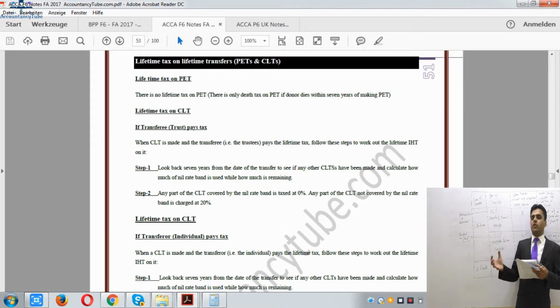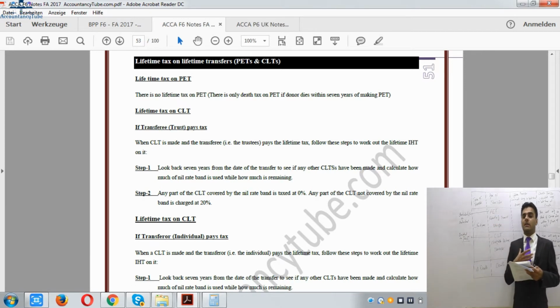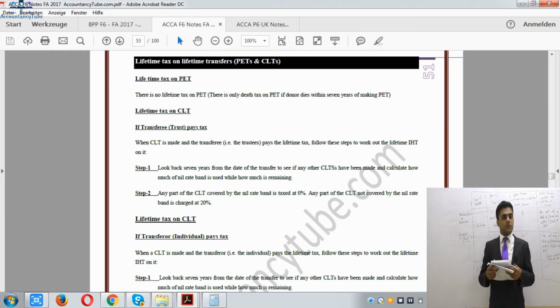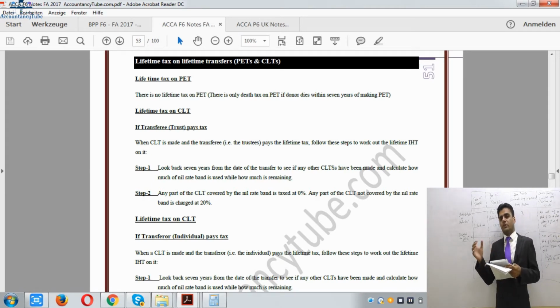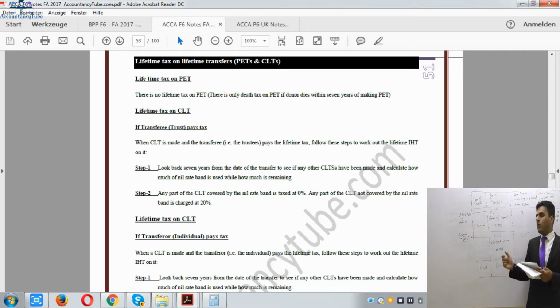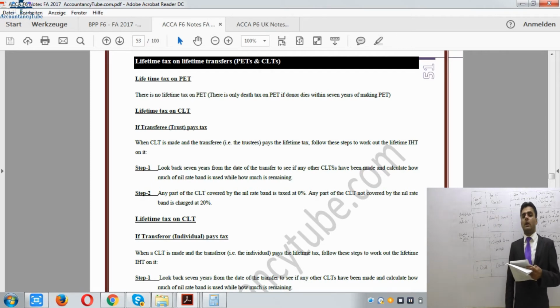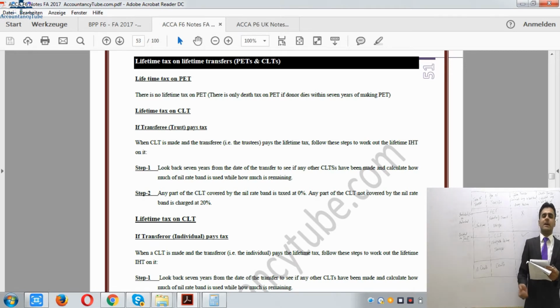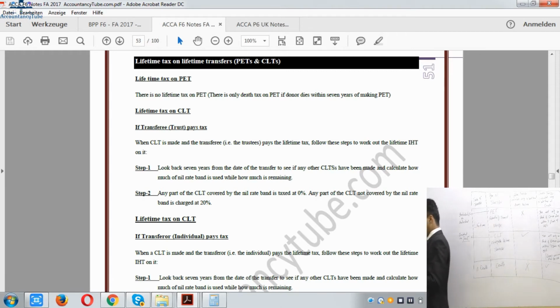Alright? Now when the individual says I will pay the tax, the transferor is saying please give them full amount, I will pay the tax. In that case HMRC says I don't trust you, you will have to pay tax at the rate of 25%. Now normal lifetime tax rate is 20%, which is half of 40%. However, if individual says I will pay the tax, then HMRC says please pay 25%. If the trustee is paying, because HMRC can always sell that asset and deduct the amount, HMRC is a little safe, so they will charge 20%. However, how to calculate it?